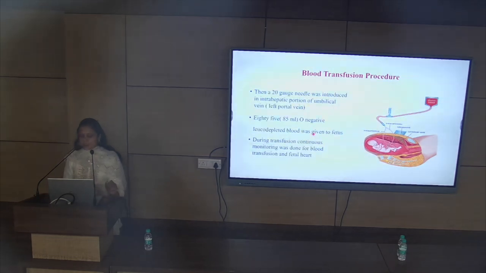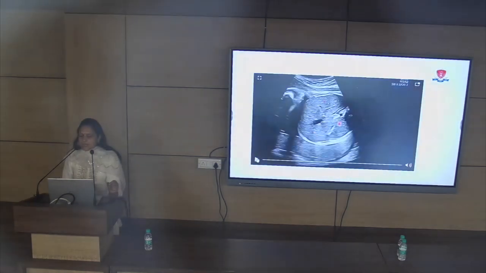So then we put the 20 gauge needle into the intrahepatic portion of the umbilical vein, and then we start transfusing. First we take the first sample for the first hematocrit. Then we start transfusion. Then during transfusion we keep an eye on the blood transfusion, that blood is going to the fetus.